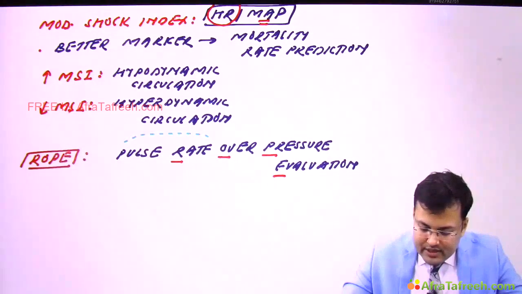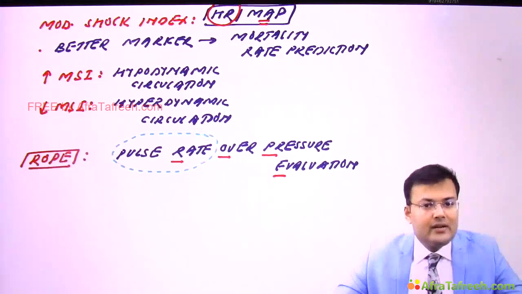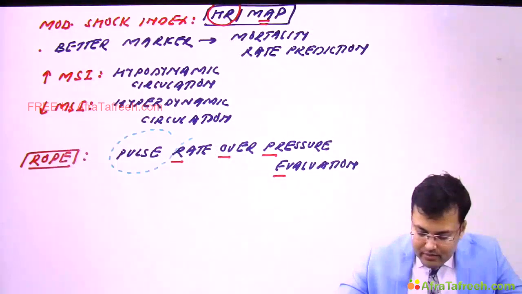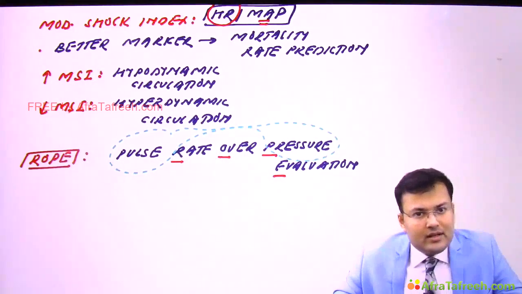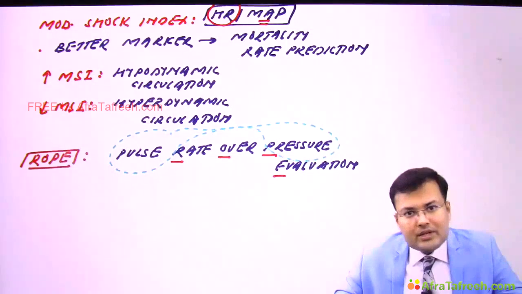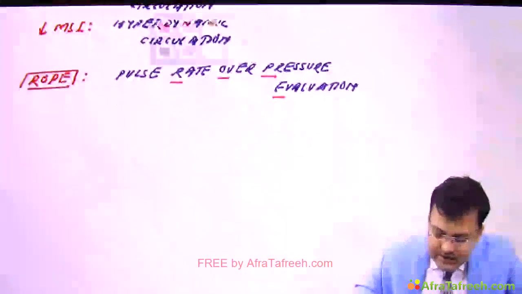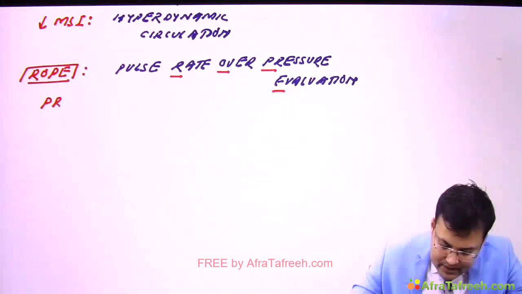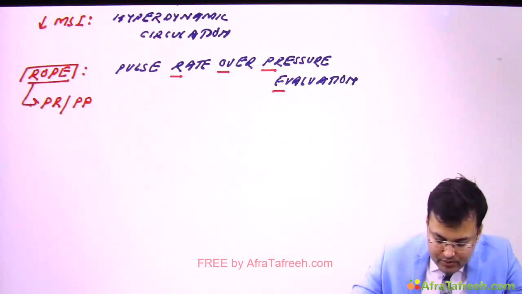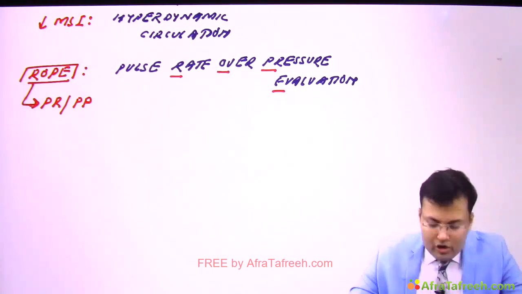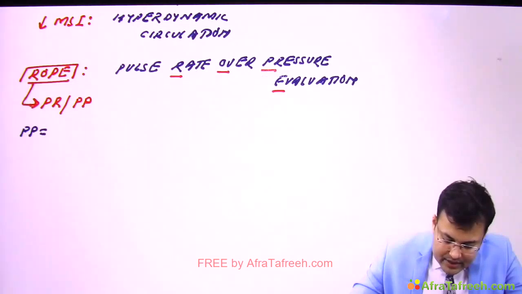See, first is pulse rate, so it is pulse rate divided by pulse pressure. That's why the name is pulse rate over pressure evaluation. Now you know the formula of pulse pressure: systolic blood pressure minus diastolic blood pressure.